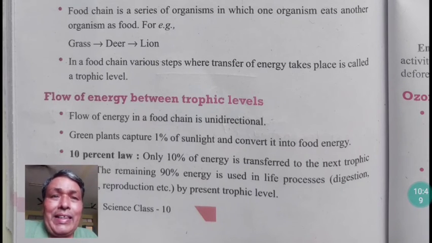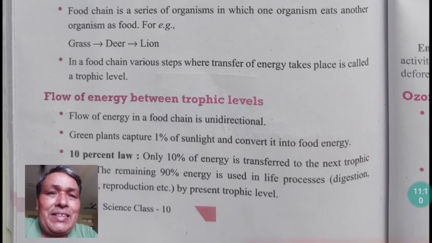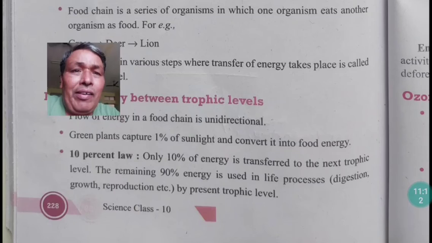Only the green plant captures energy. Only 1% of the energy of sunlight is captured by the green plant, and it is converted into food by the photosynthesis reaction. Then there is the 10% law. What is the 10% law actually?